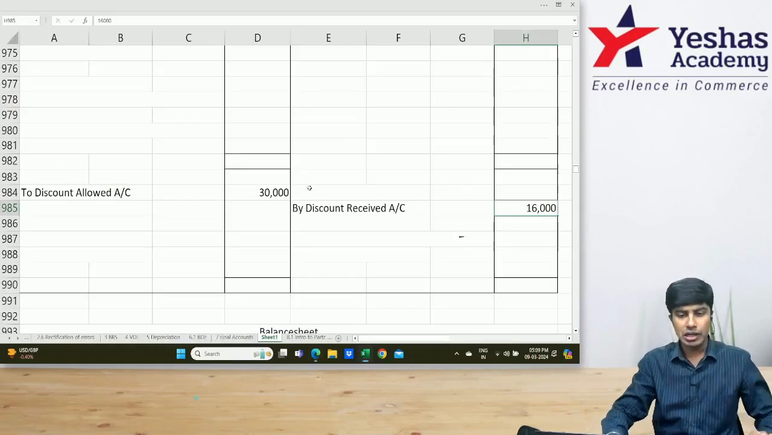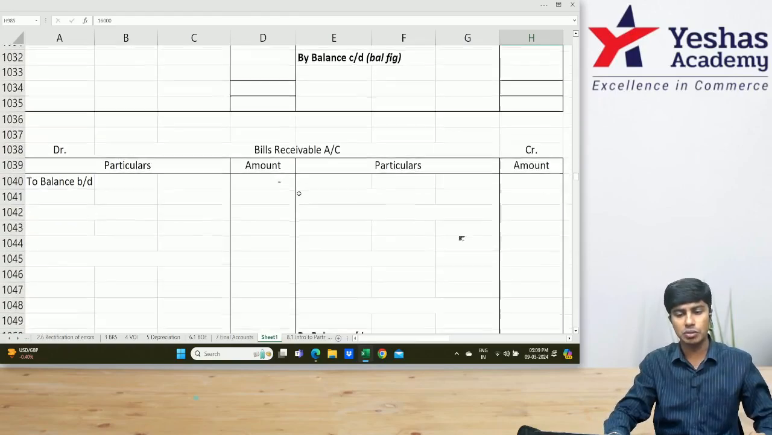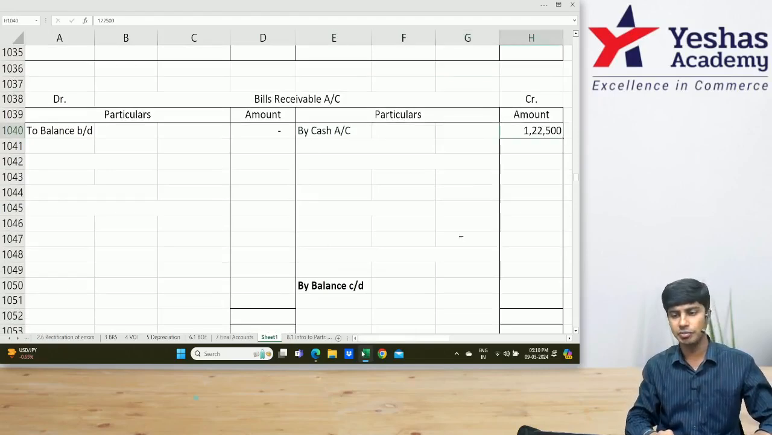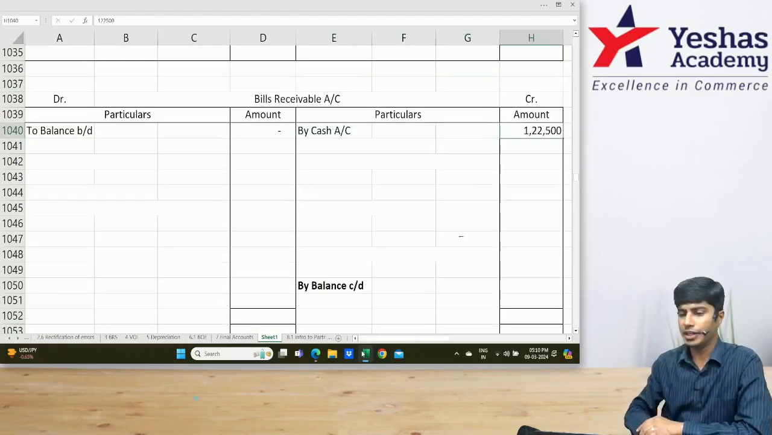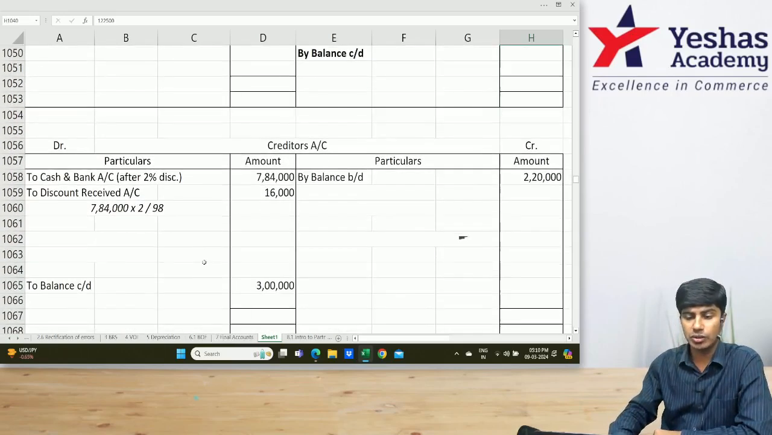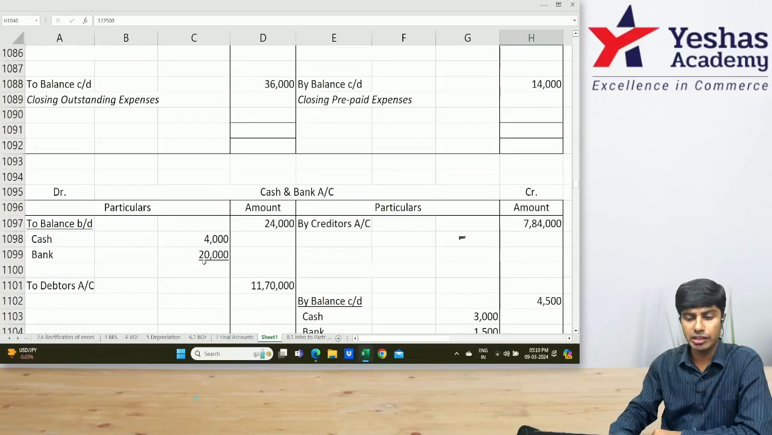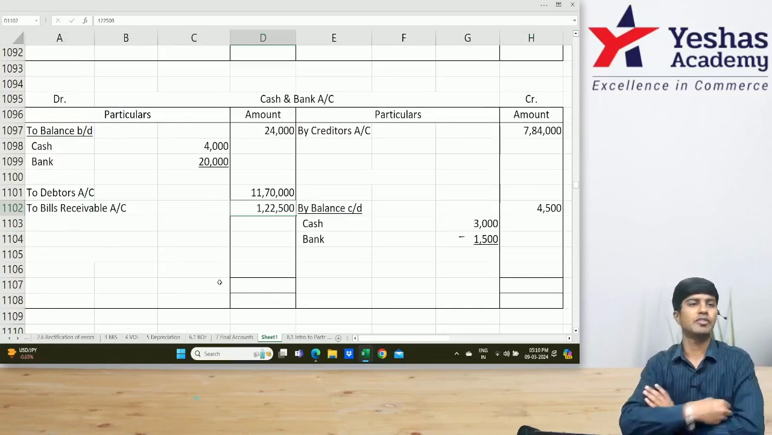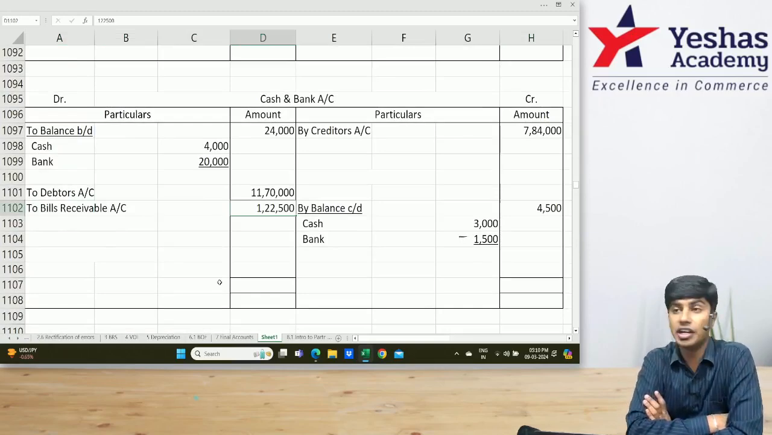Am I right? Let us go to our bank account, bills receivable account. But credit side by cash. How much is received? 1,22,500. So in my bills receivable account, I wrote by cash 1,22,500. In my cash account, I'll write debit side, to bills receivable 1,22,500.